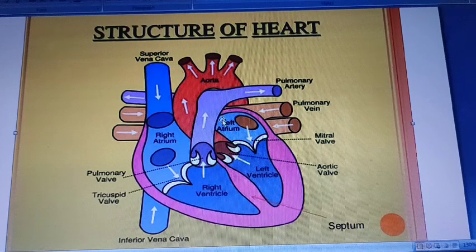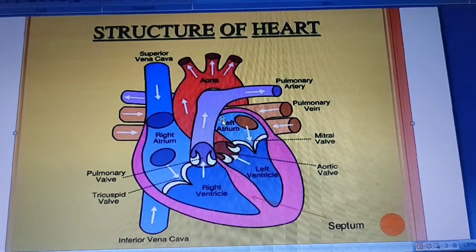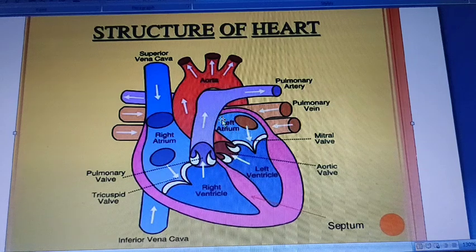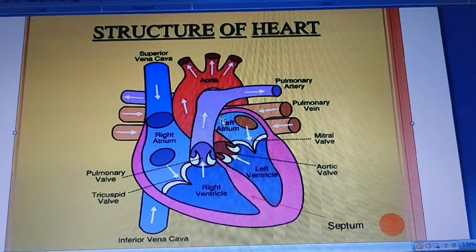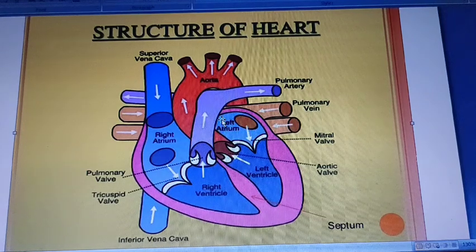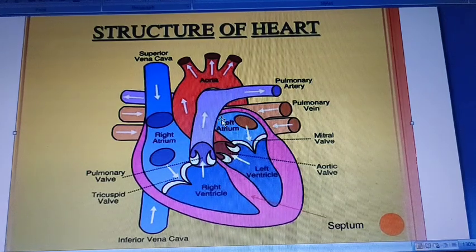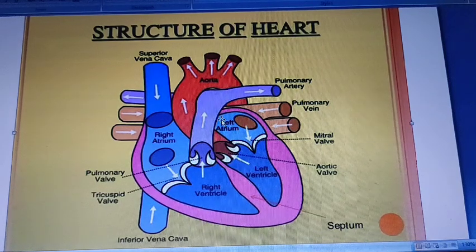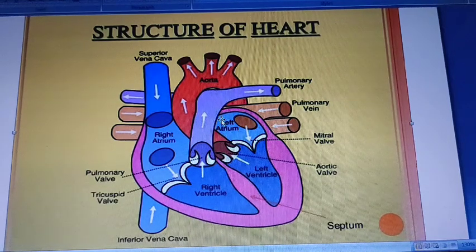One very important question is why there is a need for separation of the right side and left side of the heart. The separation is very useful to keep oxygenated and deoxygenated blood from mixing. We have to keep them separate. If oxygenated and deoxygenated blood get mixed up, then the human or mammal will die. So this is very useful in animals because they need energy.